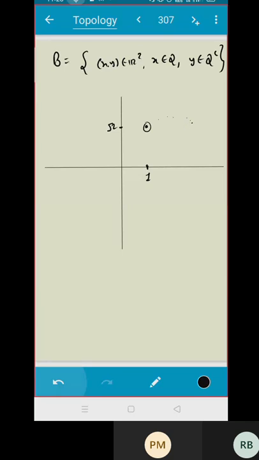Because I know that between any two real numbers there exists a rational number, and between any two real numbers there exists an irrational number also. So take any point, the intersection will never be empty. That means the set B(P, r) minus P, intersection A, is always non-empty. Do you agree? For any point of the form (x, y) belonging to R2.